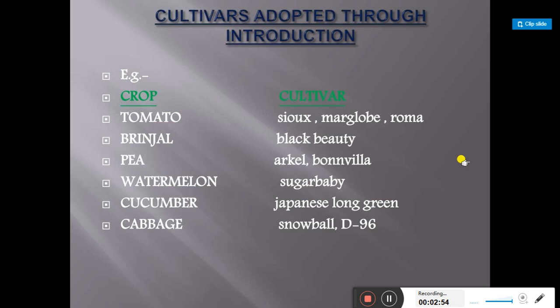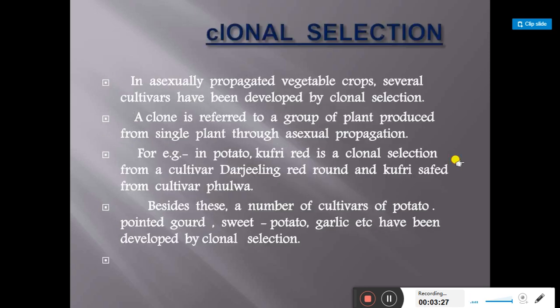Then the third one is pea. In pea, we develop Arkel and Bonneville varieties by the introduction method. Then fourth, watermelon. By using the introduction method, we develop the Sugar Baby cultivar. Then cucumber, Japanese Green Long, and in cabbage we develop Pusa Snowball and D96. These are the cultivars which we develop by using the introduction method.